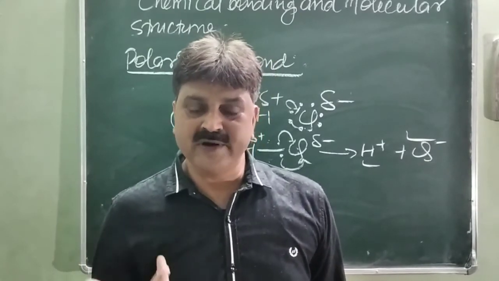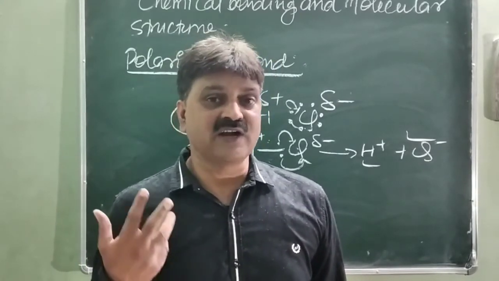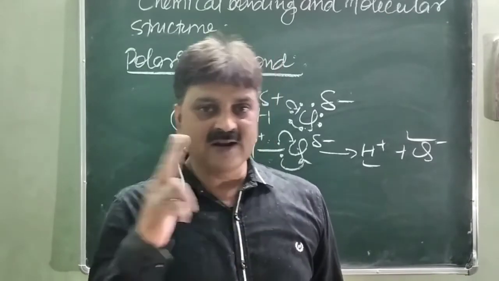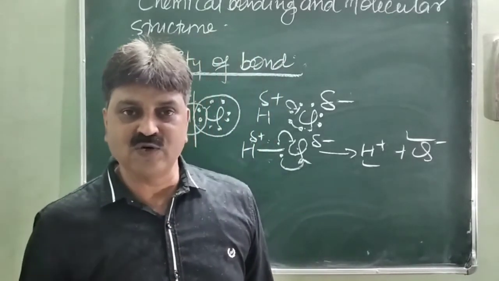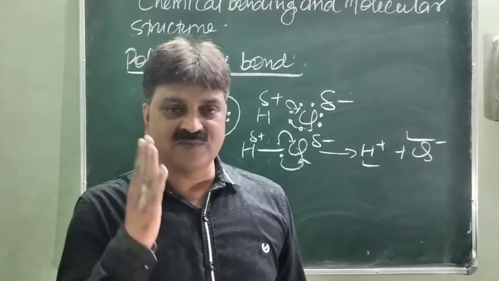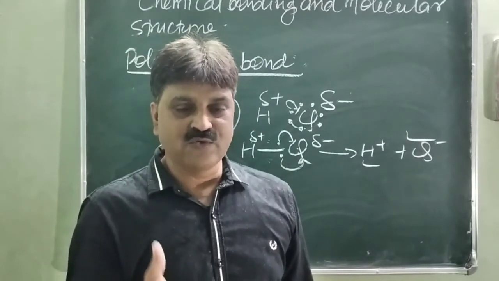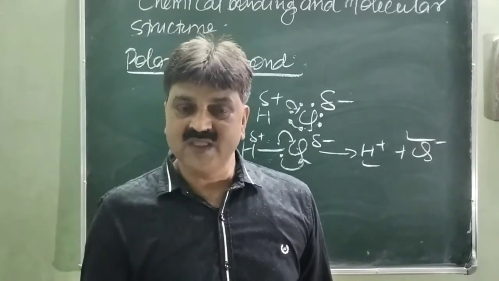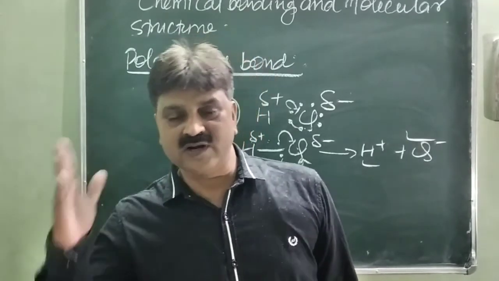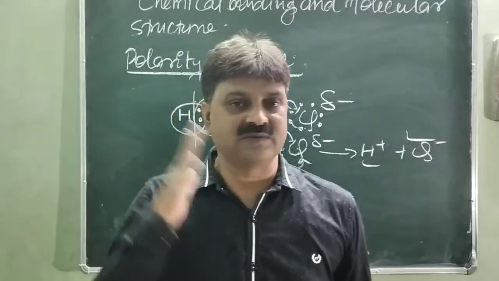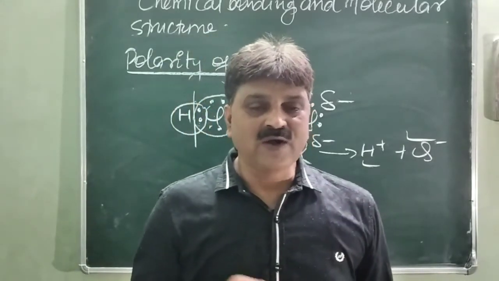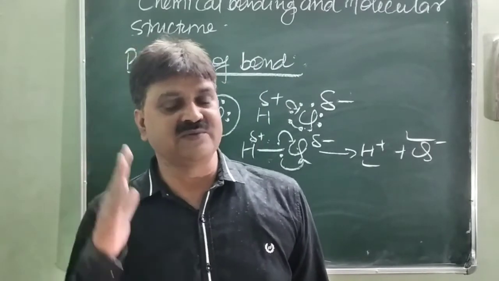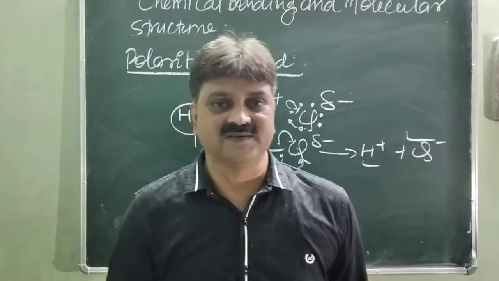However, in the case of homoatomic bonds, there is no polarity because their electronegativity is the same. So there are two types of bond: polar bond and non-polar bond. In a polar bond, the shared electrons are attracted toward the side with the higher electronegativity, so one atom possesses a partial positive charge and the other a partial negative charge. This bond is called a polar bond.